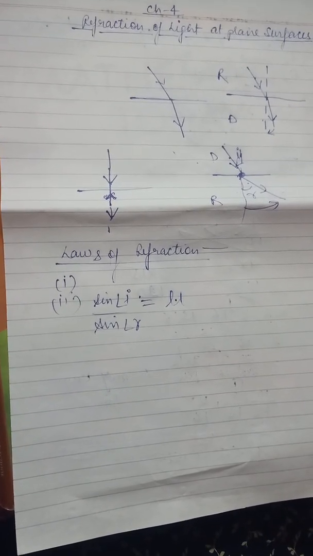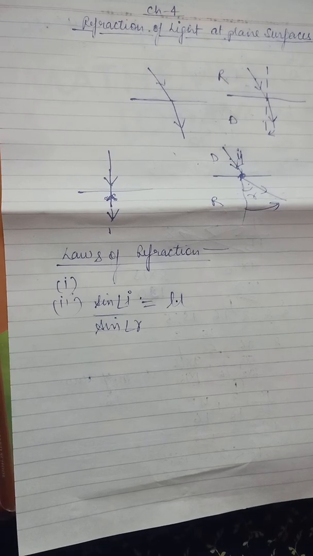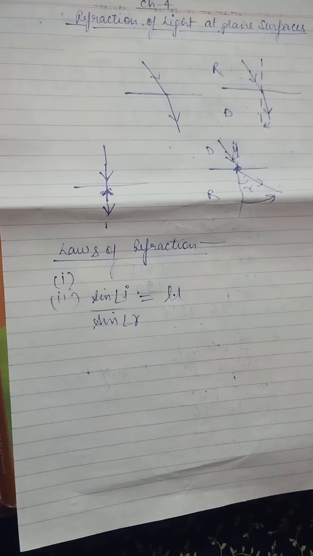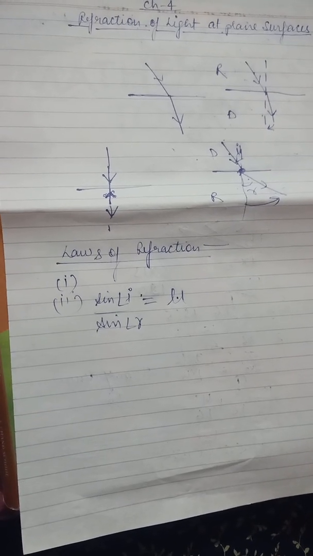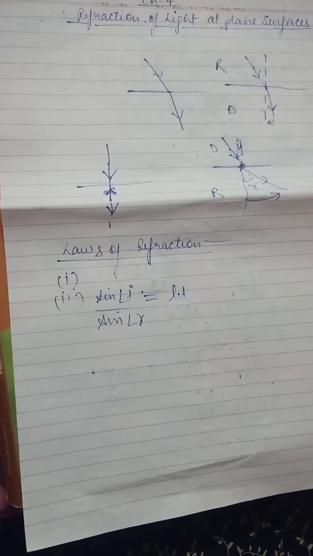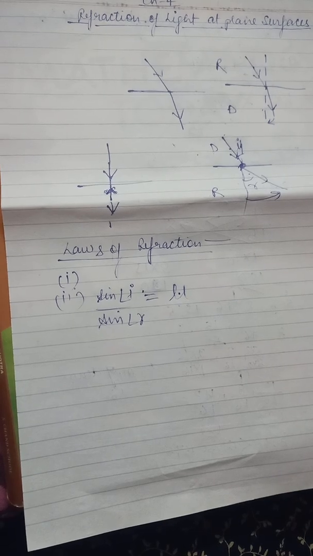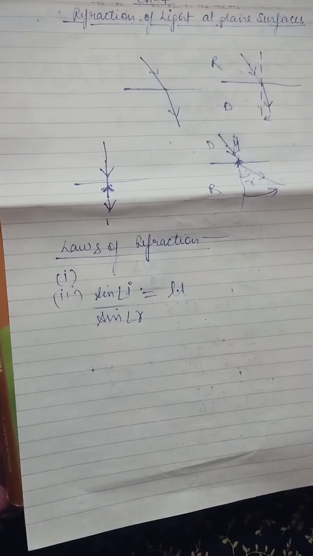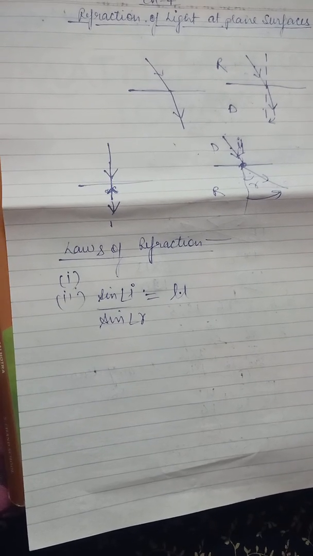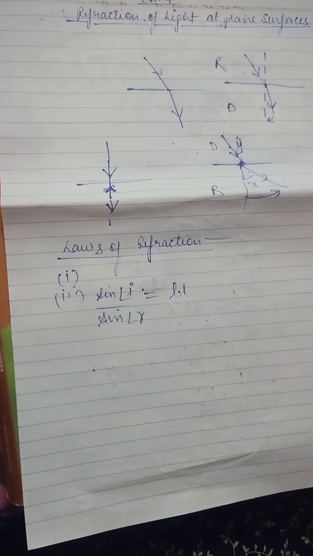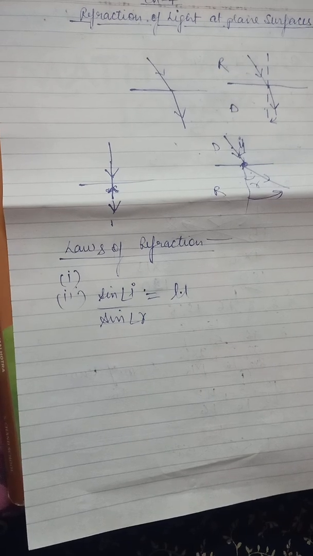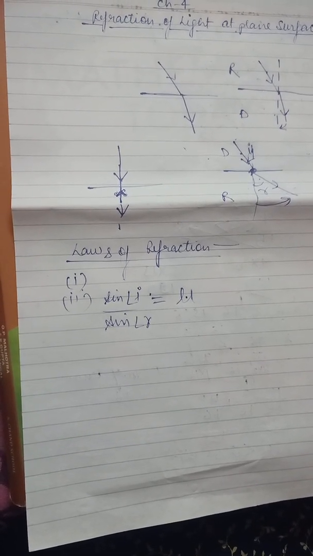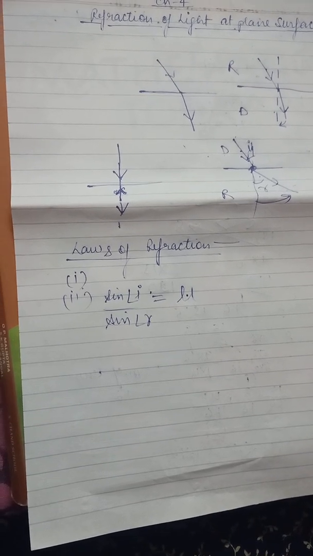The first is, when a ray of light gets refracted from a rarer to a denser medium, the speed of light decreases because it gets less place to move in a denser medium. While if it is refracted from denser to rarer, it moves away from the normal, so its speed increases. Next we have, the frequency of light depends on the source of light, so it does not change on refraction. Frequency does not change on refraction.